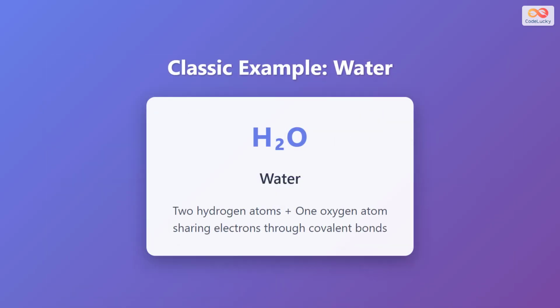Let's look at the most familiar molecular compound, water. Its chemical formula is H2O, which tells us that each water molecule contains two hydrogen atoms and one oxygen atom. These three atoms are held together by covalent bonds, where the hydrogen atoms share their electrons with the oxygen atom. This sharing allows all atoms to achieve a more stable electron configuration, making water a stable molecular compound.